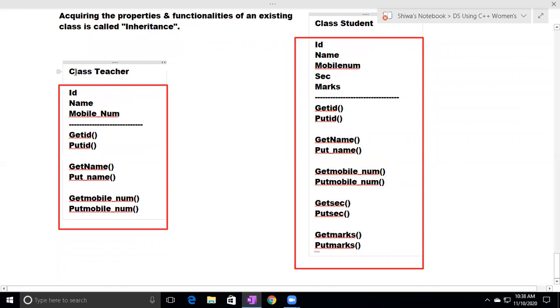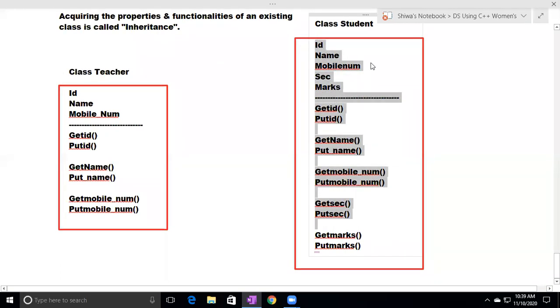Now if you observe class teacher and class student, almost all the members defined in the class teacher are also defined in the class student. Observe: ID, name, mobile number available in the class teacher, the same ID, name, mobile number we are also defining in the class student. Get ID, put ID, get name, put name, get mobile number, put mobile number are already defined in the teacher. Again, we are defining all those 6 members in the class student.